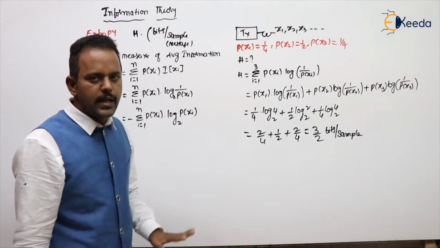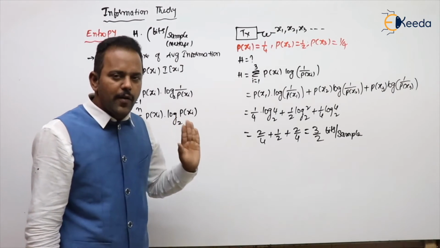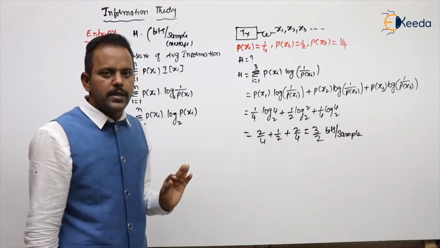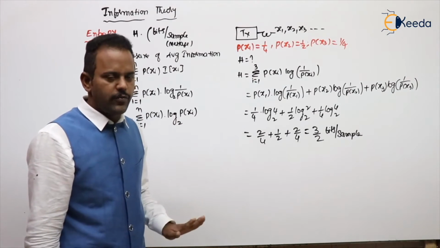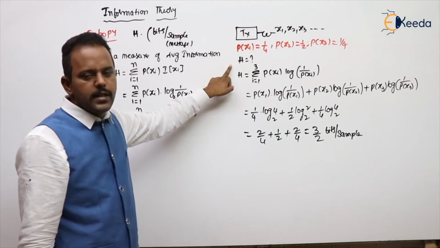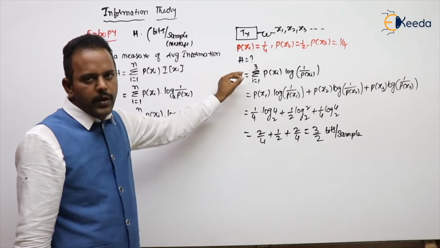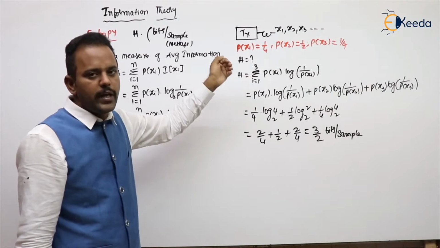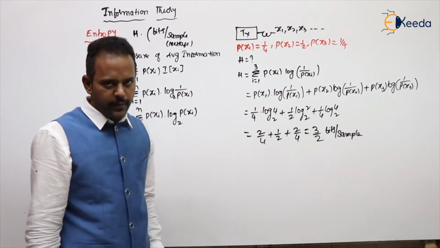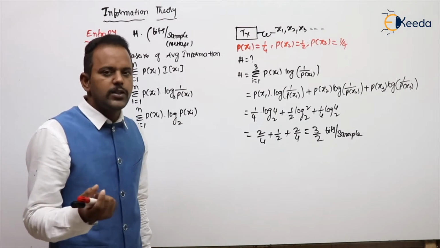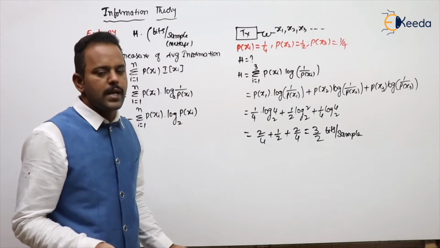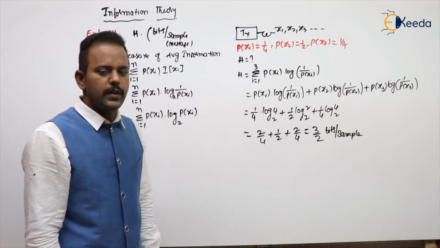So entropy is nothing but a measure of average information. Its formula is summation of probability into its information. However many events there are, that many you can add. Then you will get the average number of bits we are sending per sample. Clear?